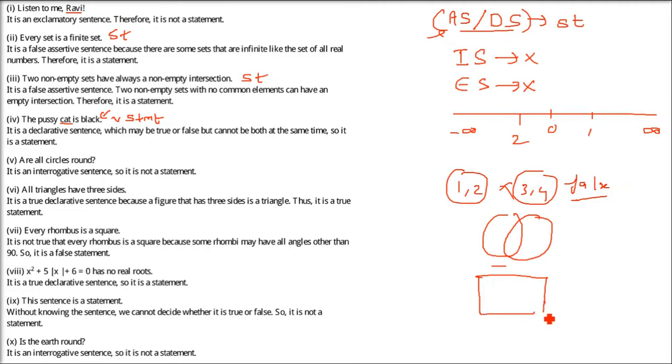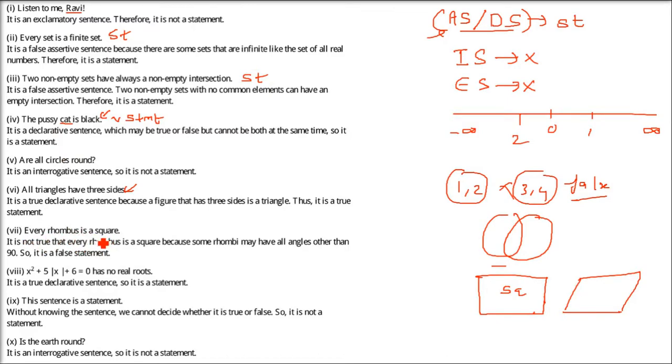Square means all four sides have to be equal and all angles 90 degrees. So when we take a rhombus, it can have different angles, meaning not 90 degrees. But a declarative sentence is a sentence whose falsity and truth can be established, and we can establish it.